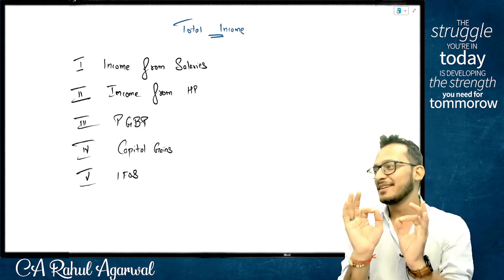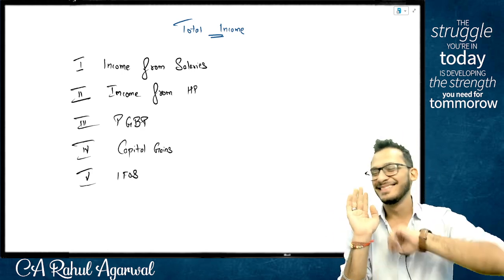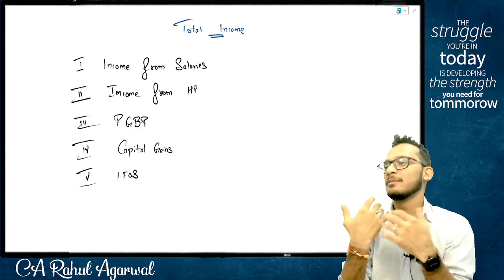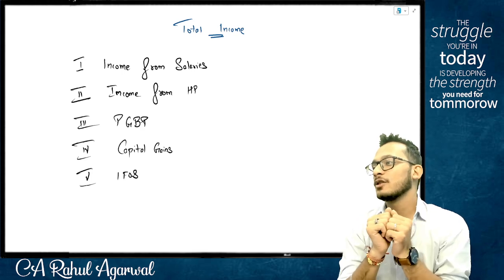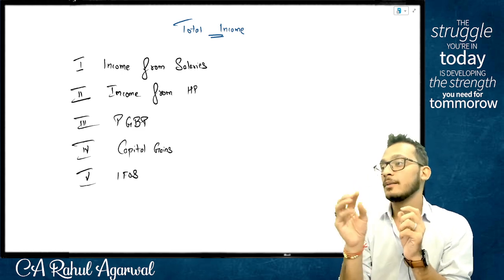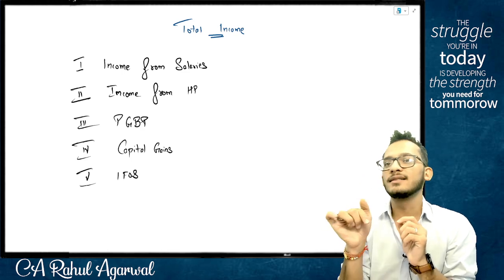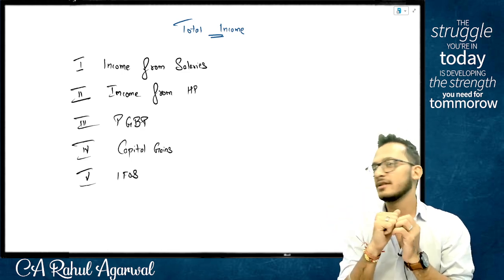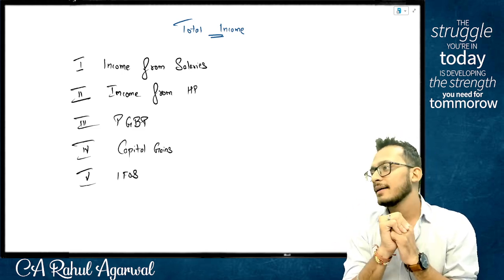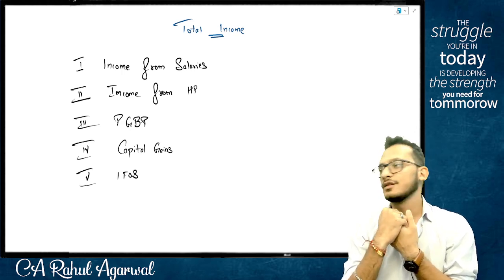People, I'll give you a simple hint. The first answer which comes in your head is always wrong, because if I'm asking the question, that is not the answer. The idea is very simple. Same logic. As a lottery guy, what was your job? To buy and sell tickets. Your profit is only coming from the commission on the tickets. Your profit is not coming from the winnings of the tickets. For you, it is IFOS only, because you were not expecting this. Therefore, this becomes income from other sources. Yes or no?